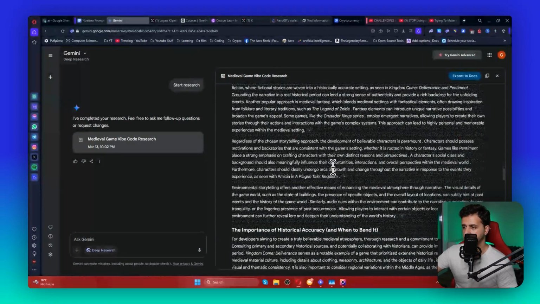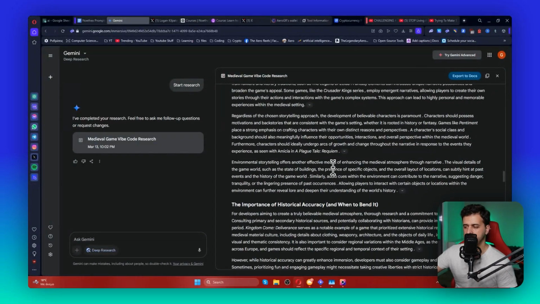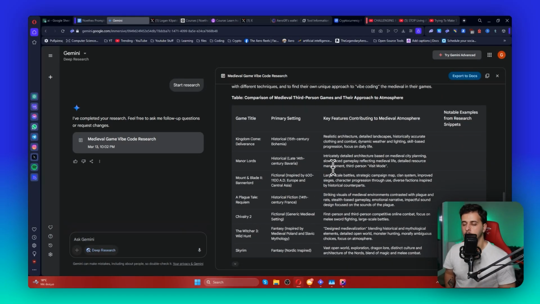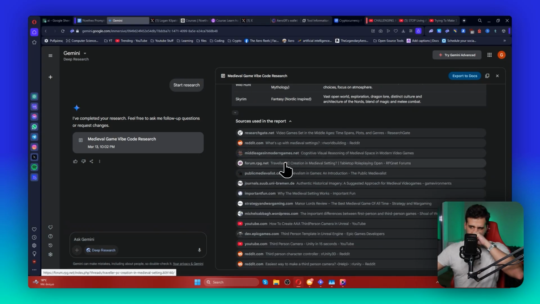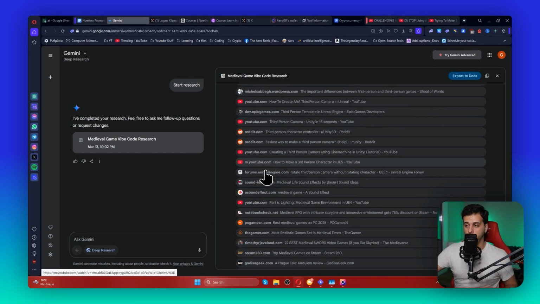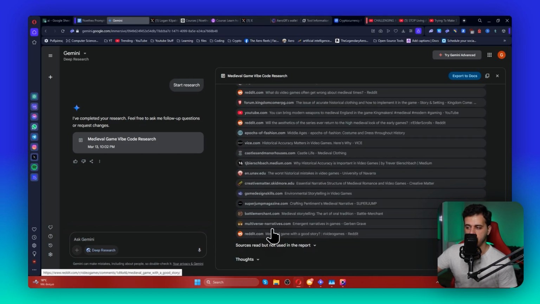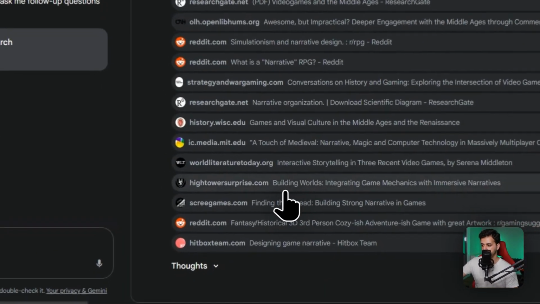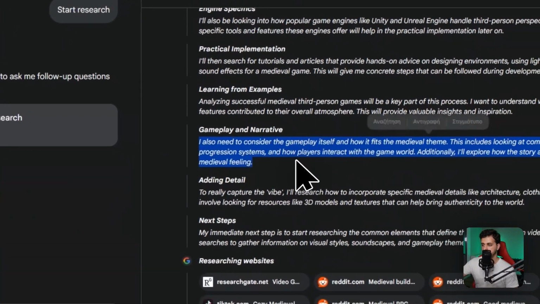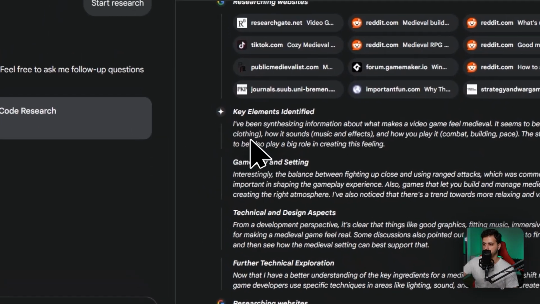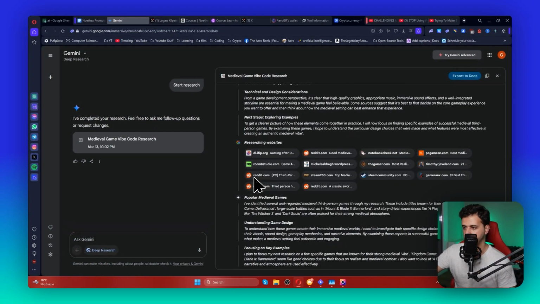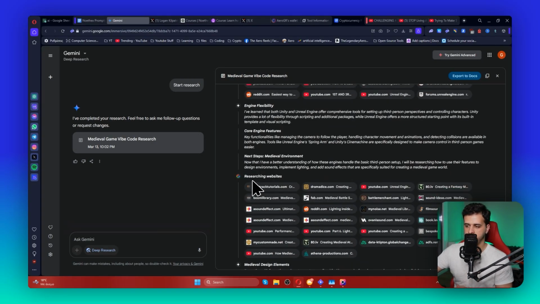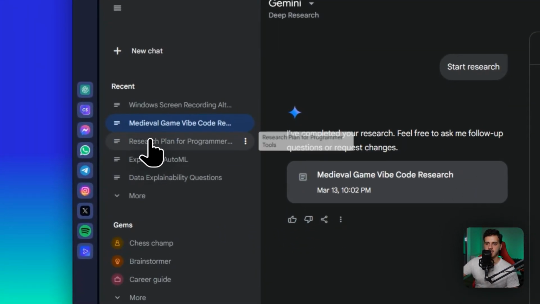Okay, so there's a lot of things, but I think it did really not get what I asked it to do, which was vibe coding. So essentially, what is vibe coding? You code using AI and you just completely use AI to code. So that's all of the citations, all of the sources that it searched. And these are the ones that were not used in the report. So this is very detailed, and you can also read its chain of thought. This is like a summarization. Don't really expect it to be the real chain of thought of the model. If you ever tried R1 from DeepSeek, you know that the chain of thought is a complete mess. Okay, so let's go ahead and see the other query.